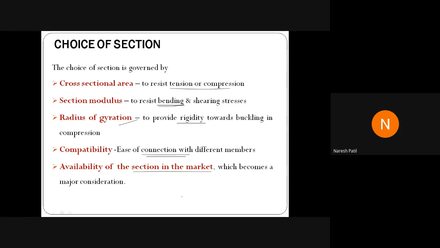So we have to study the market also, whether the sections are available or not. If the sections are not available, you have to inform the company. According to the design, the company will prepare the sections and it will be transferred to the site. That is also very important.